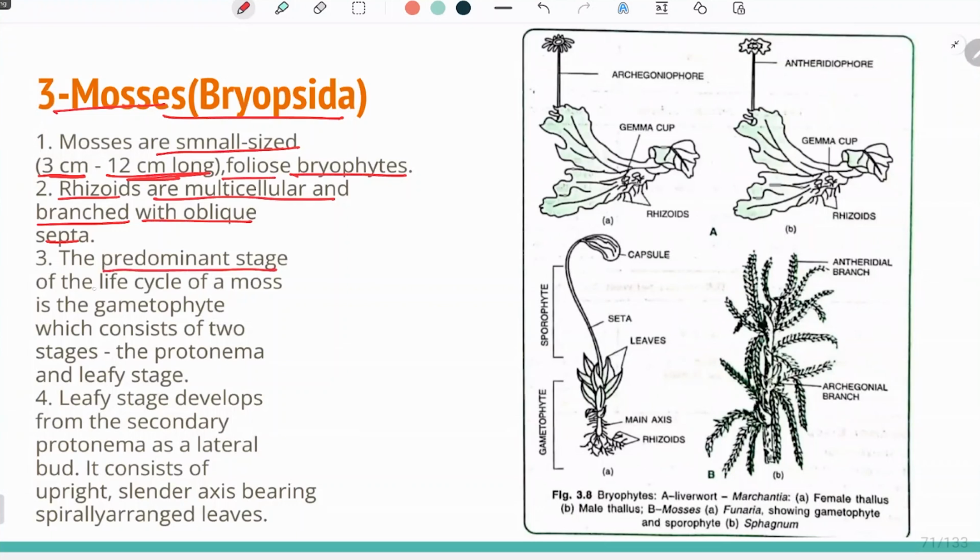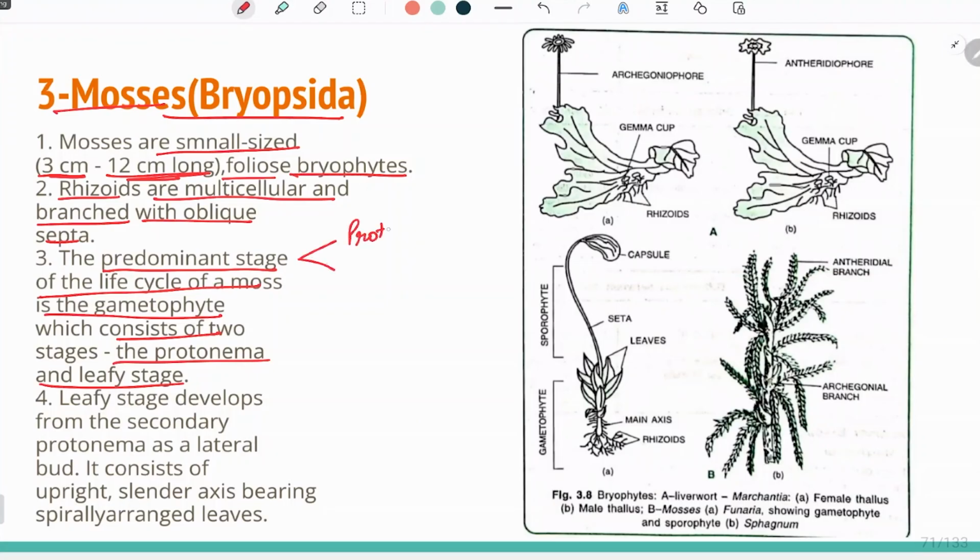The predominant stage in the life cycle of a moss is the gametophyte, which consists of two stages, the protonema stage and the leafy stage. So the predominant stage in all the bryophytes is the gametophytic stage, but in the case of mosses, it consists of two stages.